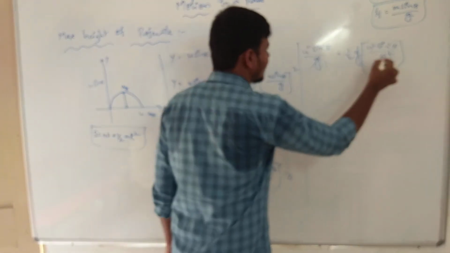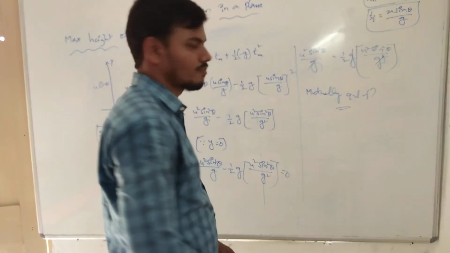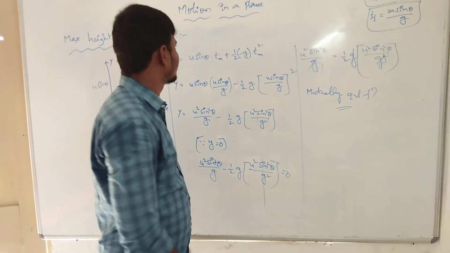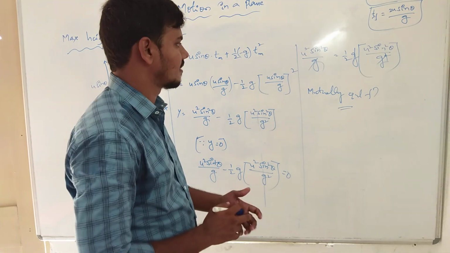Now g square and g get cancelled. The next fundamental point is that these two expressions are mutually equal. Now this is the normal maximum height of projectile. This is the fundamental known as the projectile one. Okay.